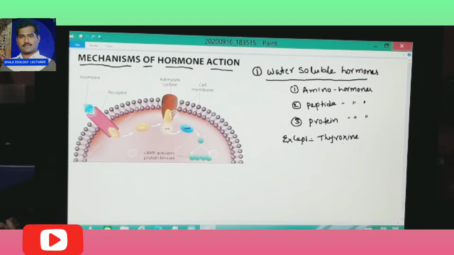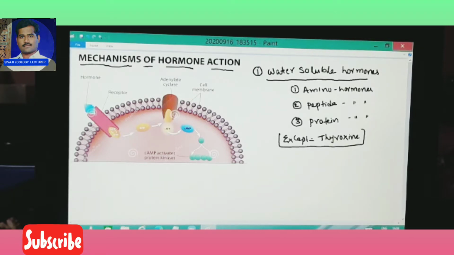Thyroxine is not involved in the water soluble mechanism. Actually it is a water soluble hormone, but thyroxine is involved in the fat soluble mechanism. It is very, very important, so I repeat this point: note it, the thyroxine. In the first process, see this one, this red color is the receptor. All hormone receptors are protein receptors.